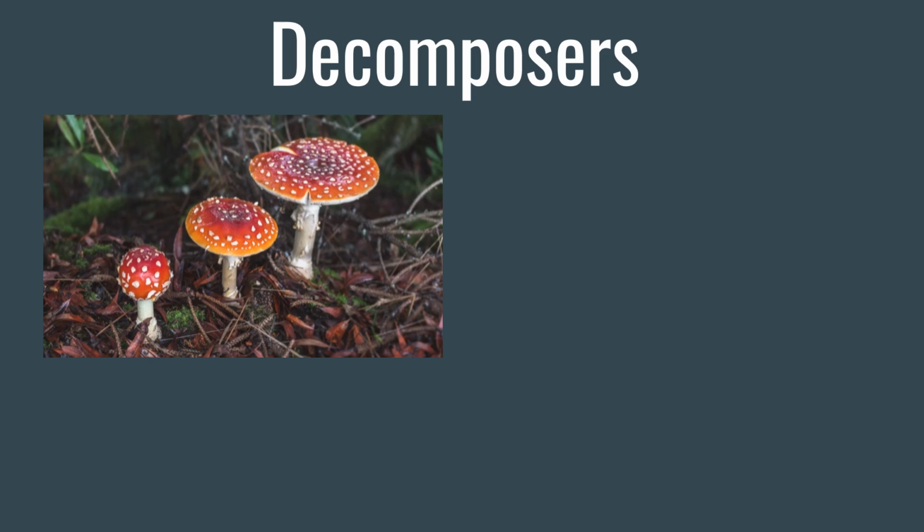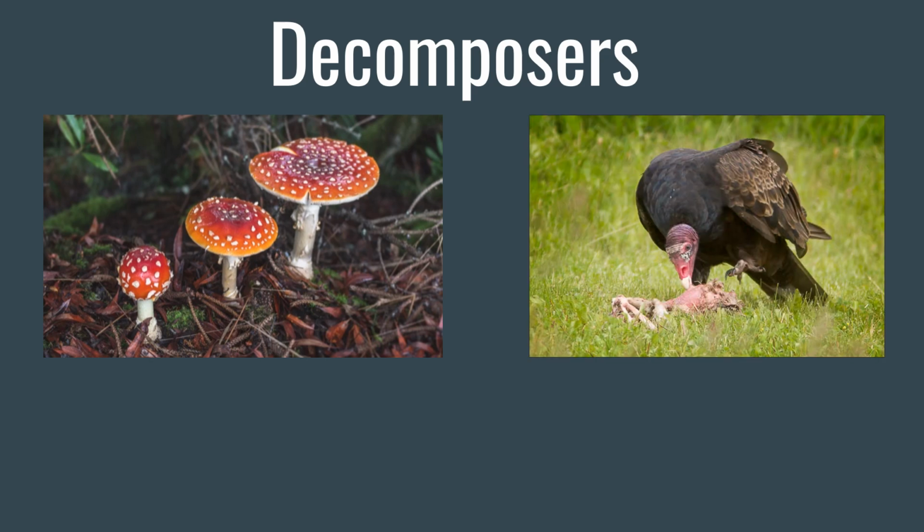Decomposers are organisms that break down dead and decaying organisms into simpler molecules to be recycled into the environment. These include bacteria and fungi. Scavengers are a type of decomposer that aids in decomposition by eating dead organisms that have been abandoned by predators.